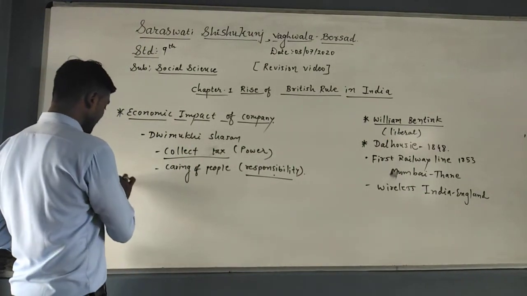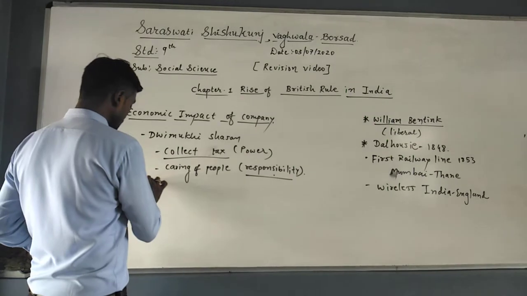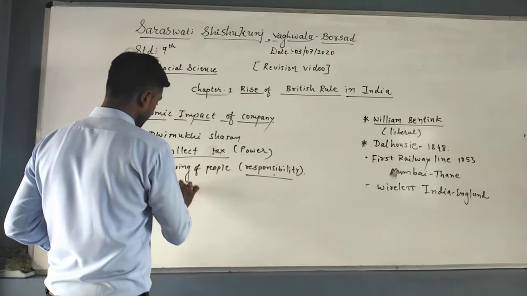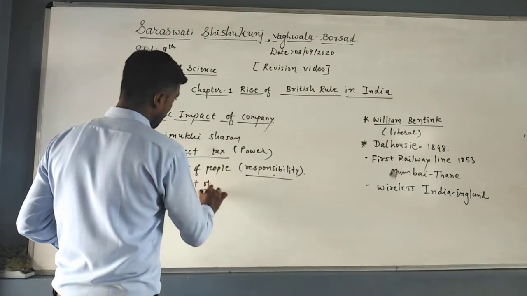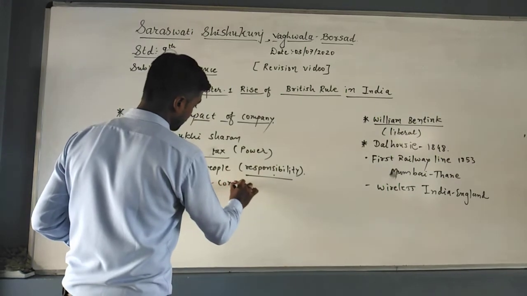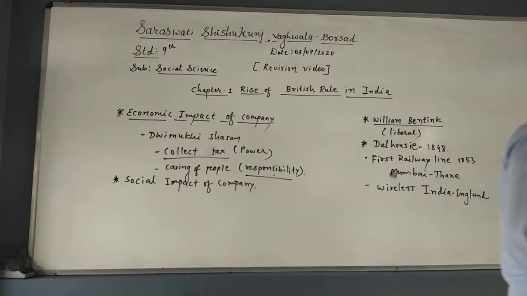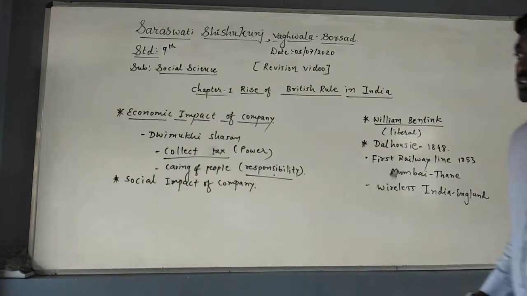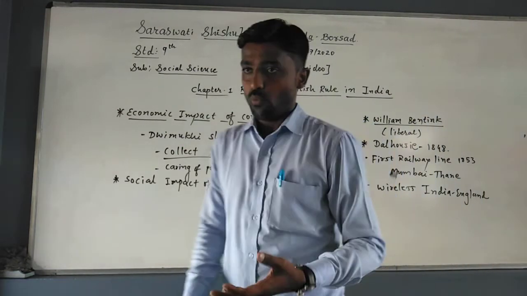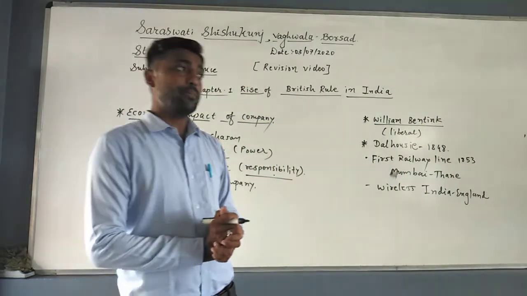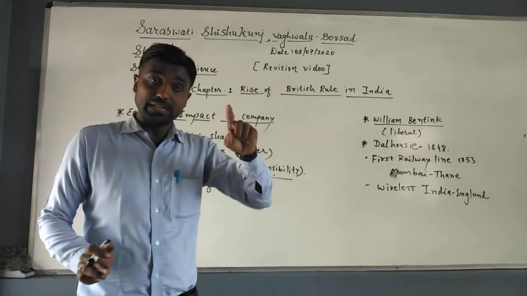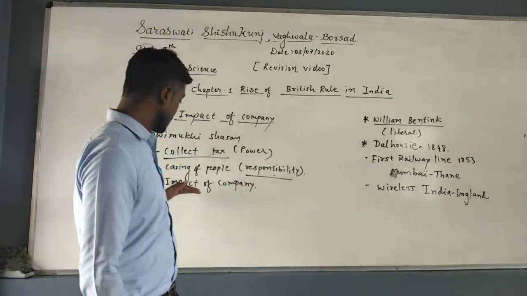After that, the next topic is the social impact of the company. Now, students, we understood the economic impact. Now, the next one is the social impact of the company. It means what are the works done by the Britishers and what is the effect of that work on the society. It is called social impact.